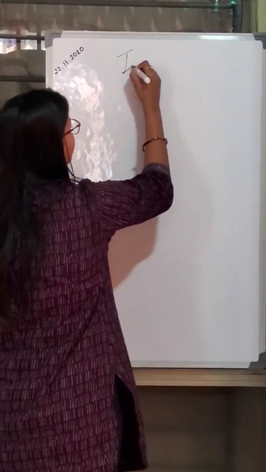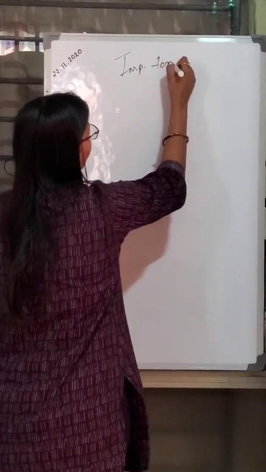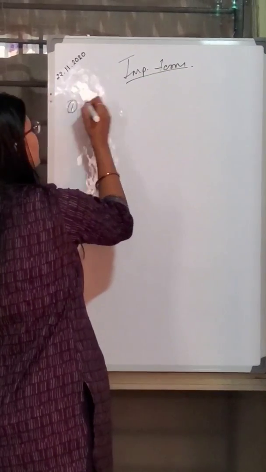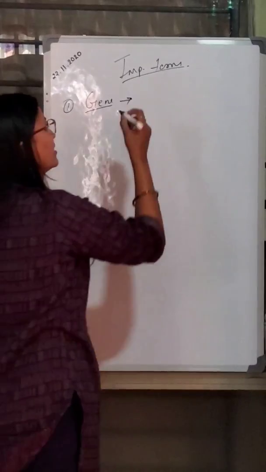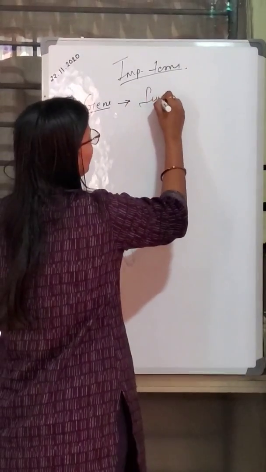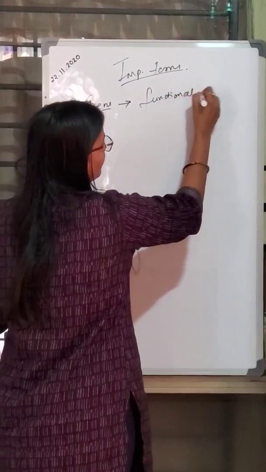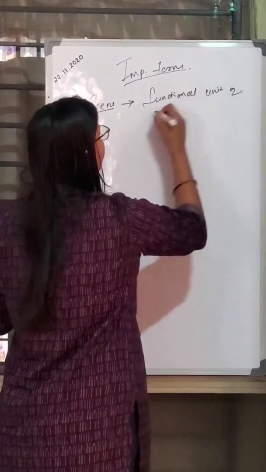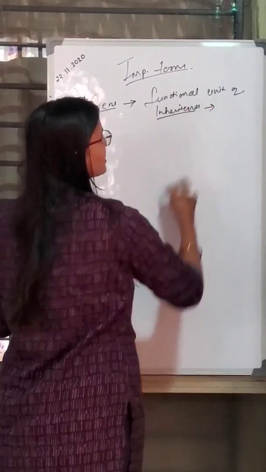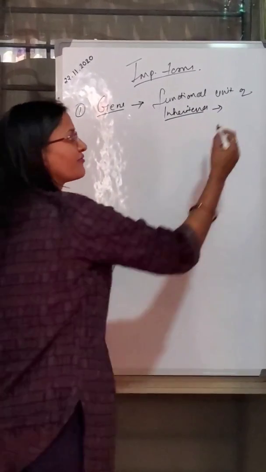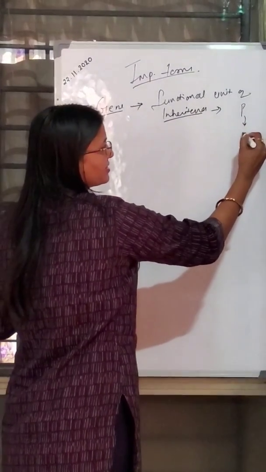In today's video lecture we are going to discuss the various important terms related to the history of genetics. Now the first important term is gene. What is gene? Gene is the functional unit of inheritance. Now what is inheritance? Inheritance is the process of transferring genes from parents to their offspring.